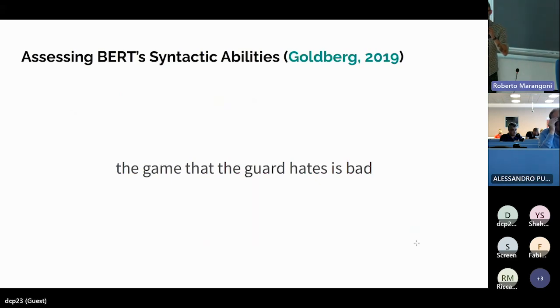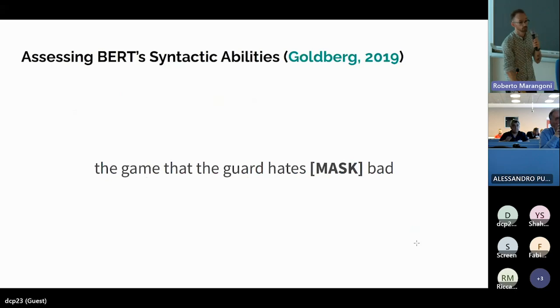Here we have, in terms of linguistics, an agreement between the subject of the sentence, that is the game, and the verb, that is. So the core idea in this work was: let's mask the verb is. Let's ask the model to predict the word that is beneath the mask, and see, for instance, if the probability of is is higher with respect to the probability of are, okay?